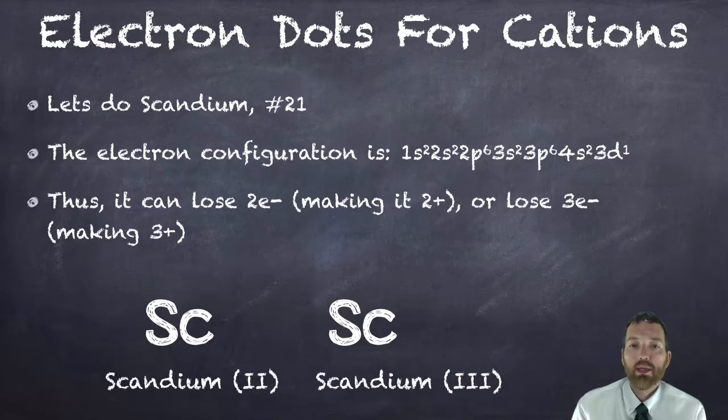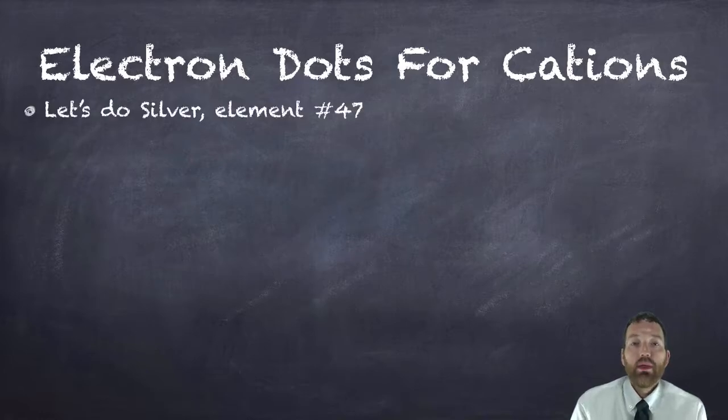It's not showing on my screen, but the way you would name this is scandium Roman numeral 3. We'll talk more about these Roman numerals and when we use them later, but generally you need to use them when an atom can become more than one kind of ion. That tends to happen in the transition metal zone, the group B elements, but sometimes it doesn't. Let me show you an example.